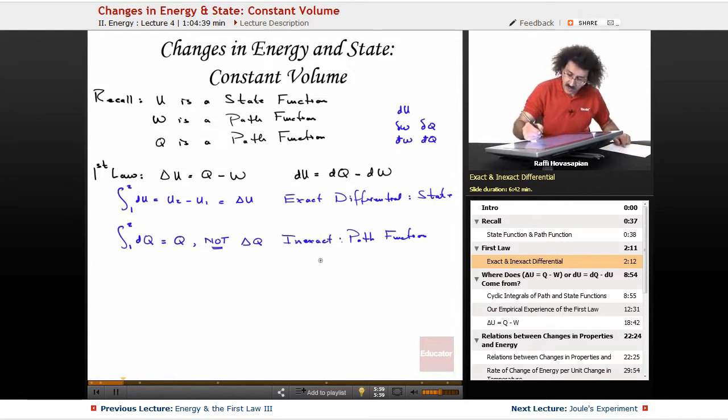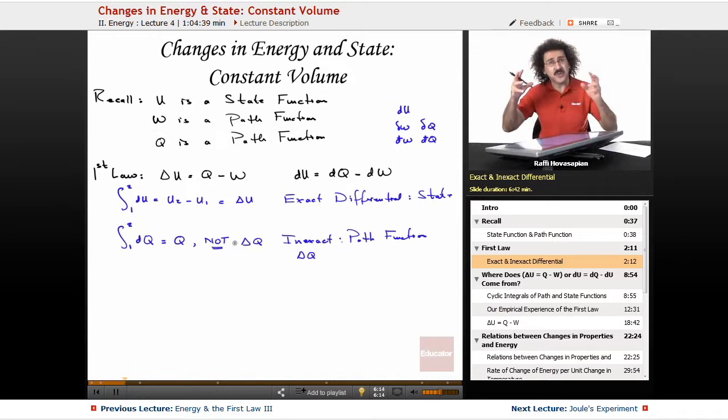Now, dq doesn't make any sense because a system does not possess heat. Heat is something that shows up during a change of state. Heat is actually a process. When there's a temperature differential between a system and a surroundings, or two systems, heat is transferred at the boundary.